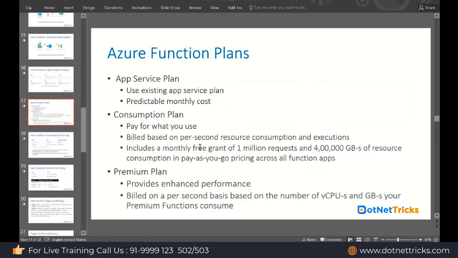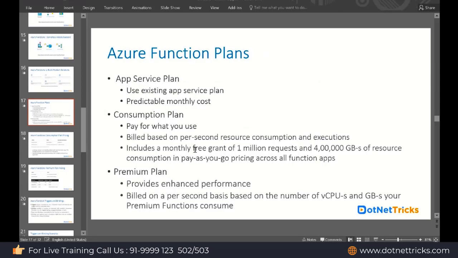So when you're getting started with Azure Function, we'll find three different plans. The App Service plan, where you can use the existing app service. If you're already using a web app, that web app obviously uses the app service plan. So if you don't want to pay separately, or you don't want to pay high, we can go ahead with the app service plan, where we will have a predictable monthly cost.